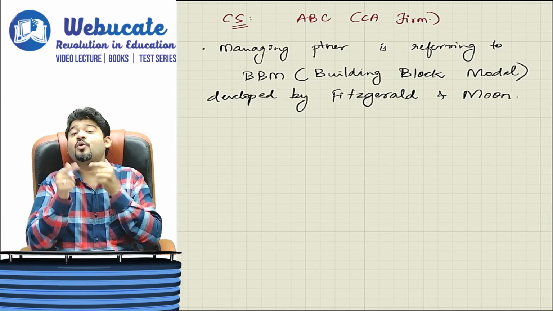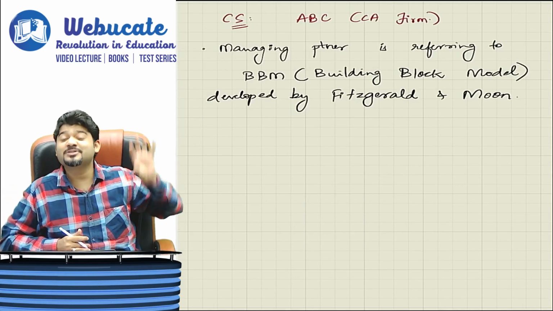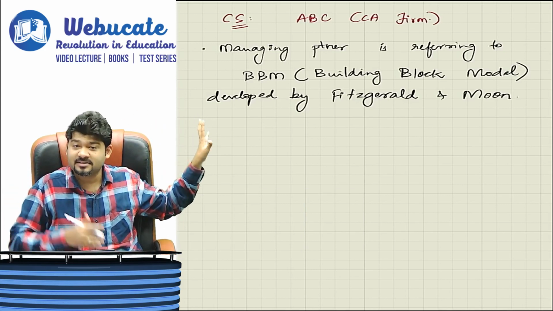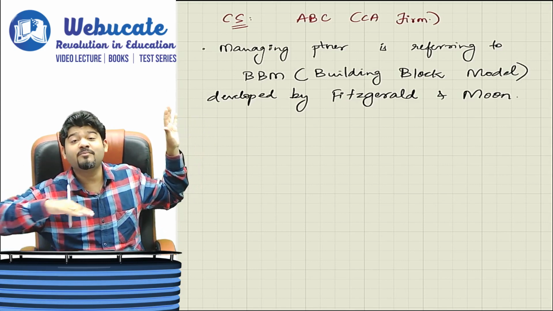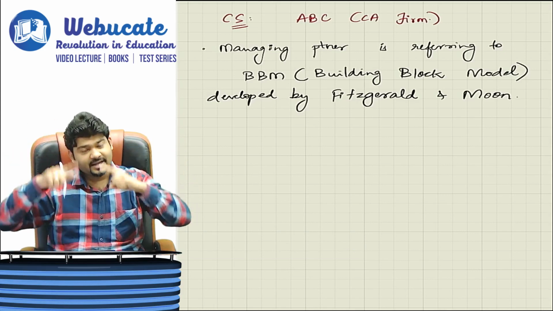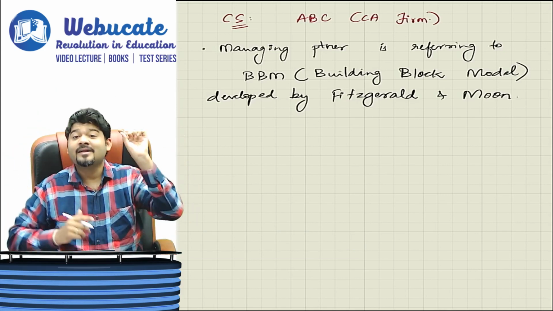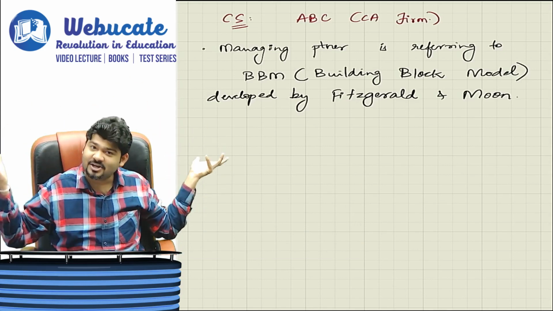Now, where was it predominantly to be used? So it was predominantly to be used in service oriented industries. But does this building block model restrict itself to service oriented industries? No, it can also be applied to performance related measurement relating to the manufacturing industry also.